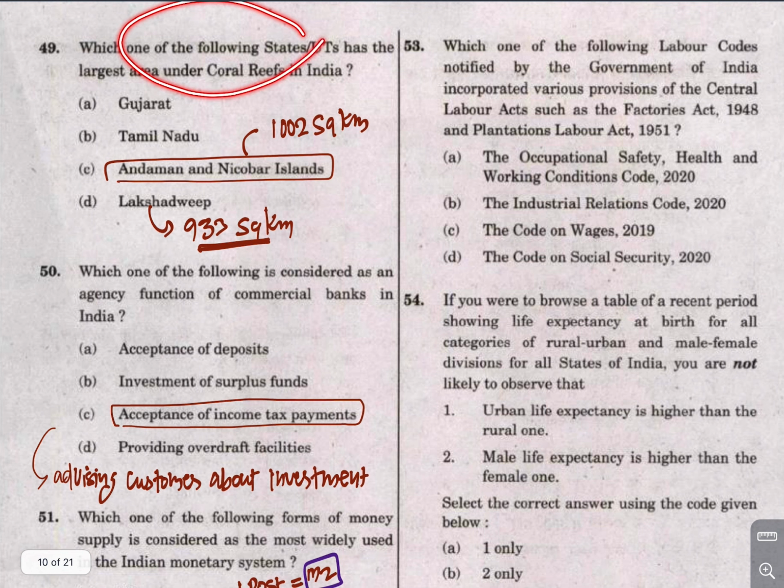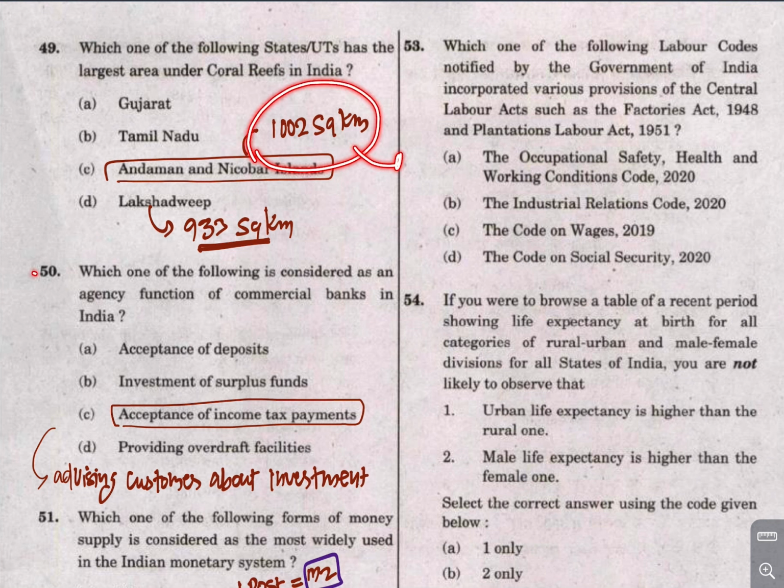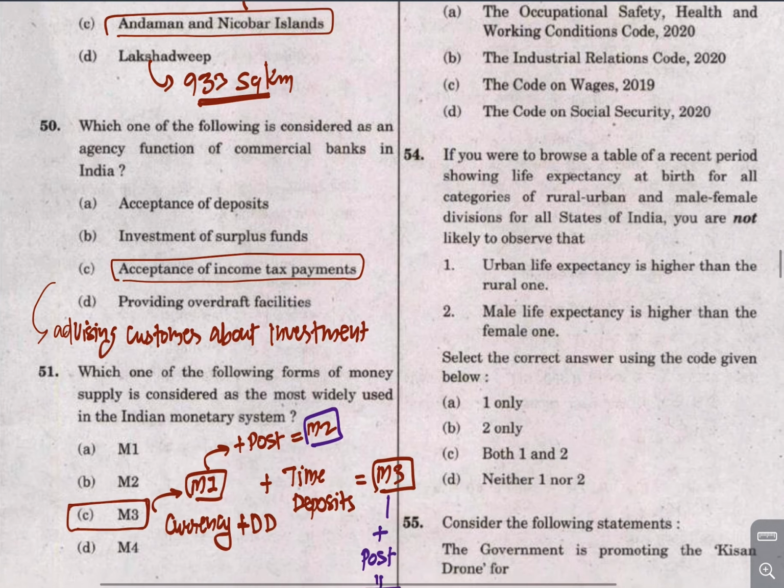Now this is an interesting question which says which one of the following states has the largest area under coral reefs. Ideally, naturally we would point our finger to Lakshadweep, but this is not correct. Largest area under coral reef is in Andaman and Nicobar Islands, not in Lakshadweep, because Andaman and Nicobar Islands has around 1000 square kilometers under the corals, but Lakshadweep has only 933 square kilometers.